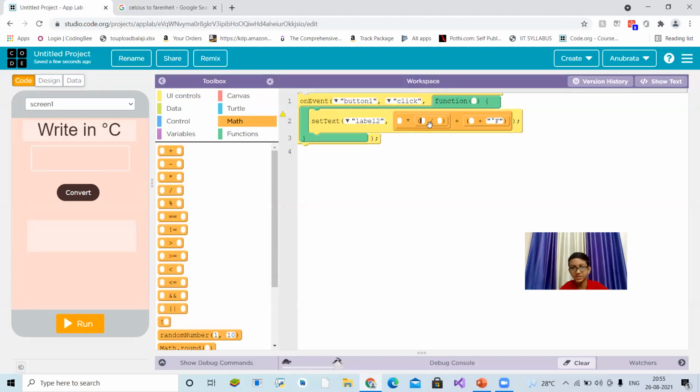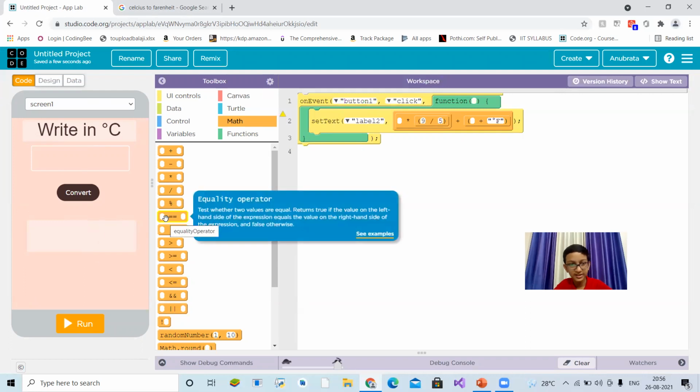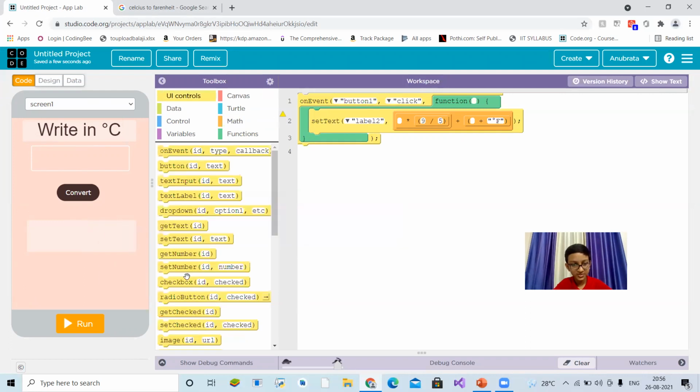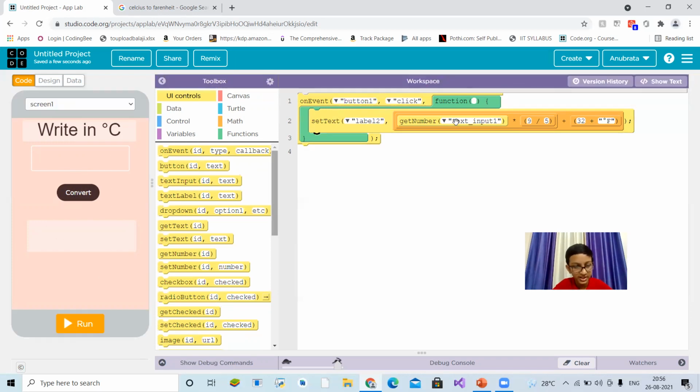I hope you're understanding, because firstly it was over my mind what was happening here. Celsius will be a number: text input 1 into 9 by 5 plus 32. Let's see. 100 degrees Celsius. Oh, it's not converting it right.